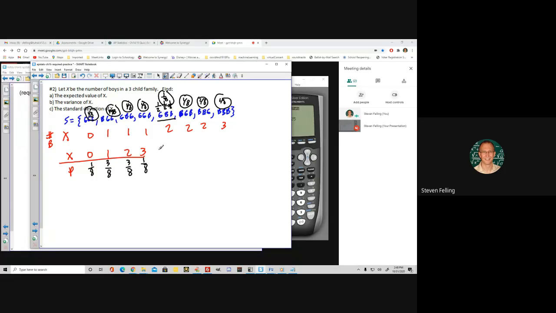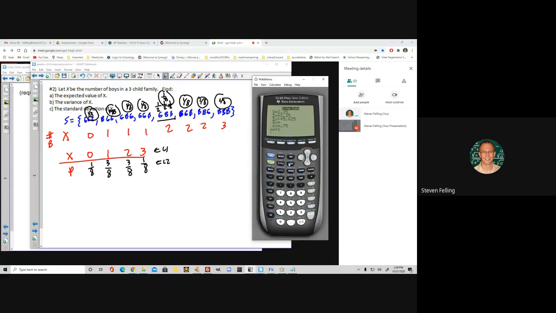And then what I would do is enter this in list 1 and this in list 2 and let the calculator tell me what the expected value and standard deviation are. So if I were to go back and clear my lists again, and then enter 0, 1, 2, and 3 for list 1. And then for the probabilities, we'll put in 1/8 for the 0 case, 3/8 for the 1 case, 1 boy. There's a 3/8 probability of having 2 boys, and there's a 1/8 probability of having 3 boys.